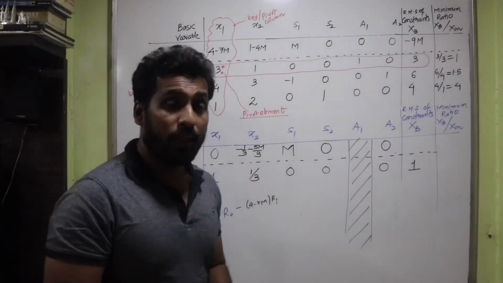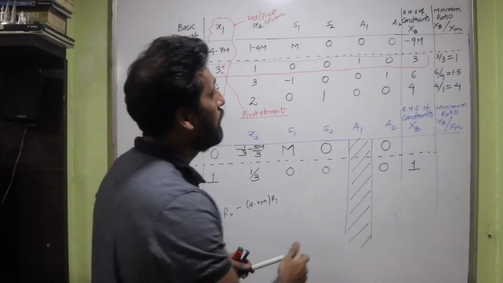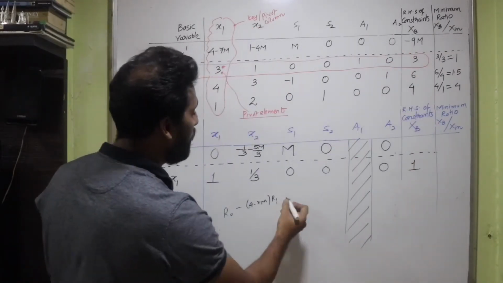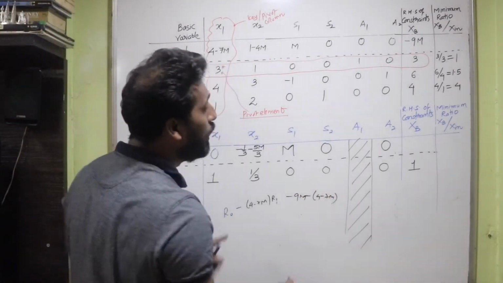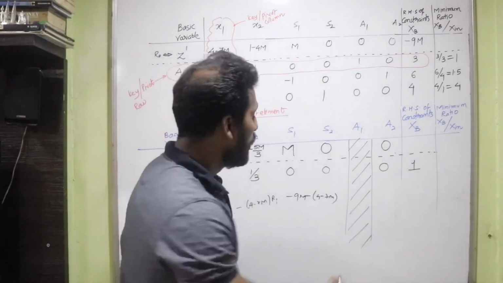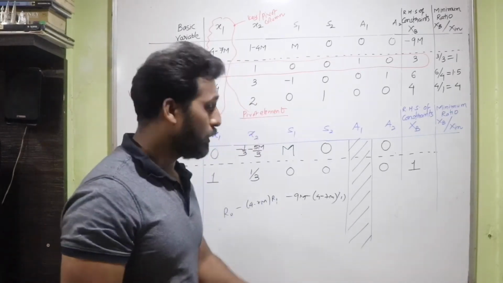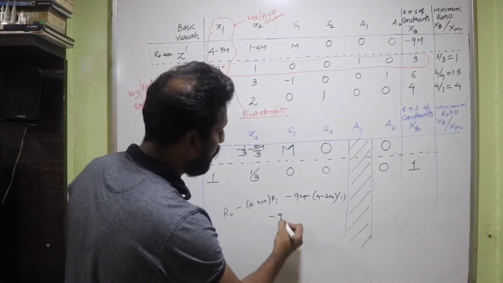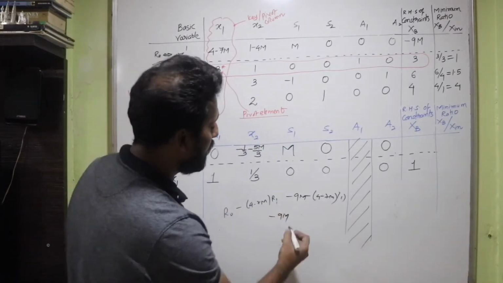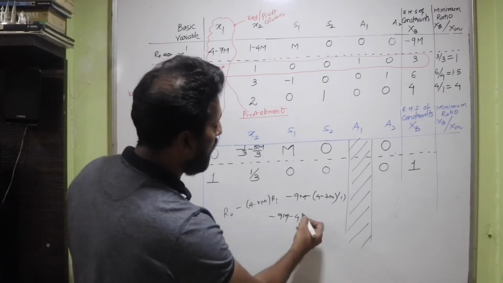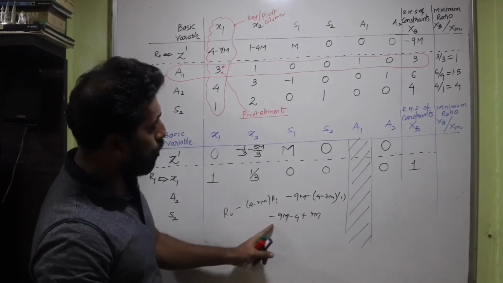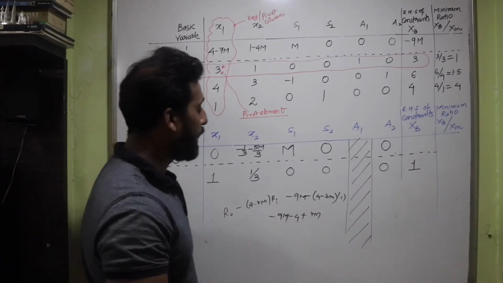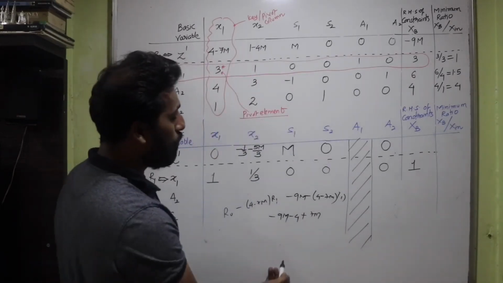So let's calculate the last value. It is R0, which is minus 9m. So I'll be writing here minus 9m. Then minus of 4 minus 7m into the value here, which is 1. You have to be very careful with the terms, isn't it? So multiplies with 1. So when you simplify, you get minus 9m minus 4, and negative negative becomes plus 7m. So the ultimate answer is going to be minus 4 minus 2m. So I can write here minus 4 minus 2m.